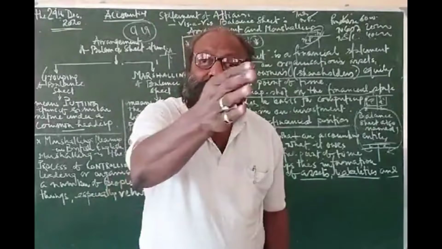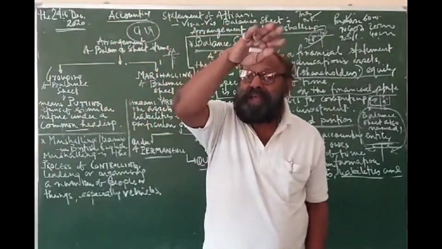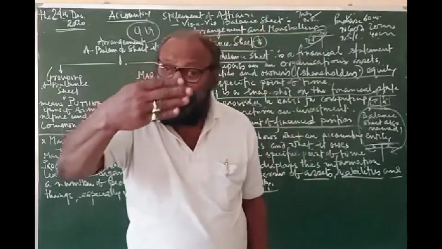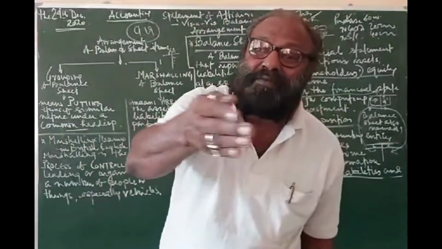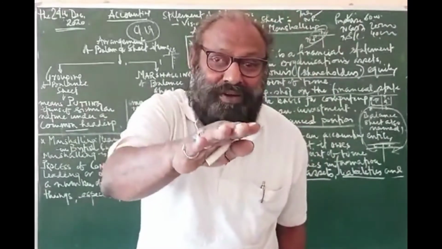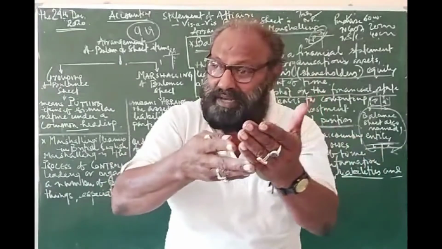I have told you about accounting in a chart. I gave you a chart, and there I have shown you that accounting is concerned with supplying information for decision making by the owners, not only the owners, but those who are interested in the business activities. Clear?